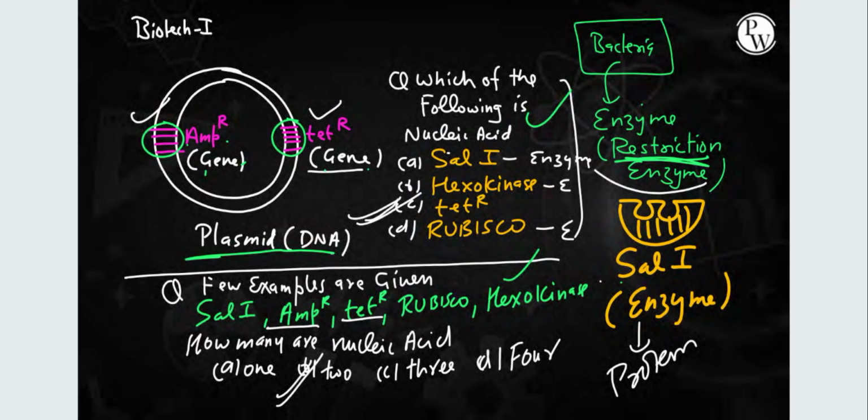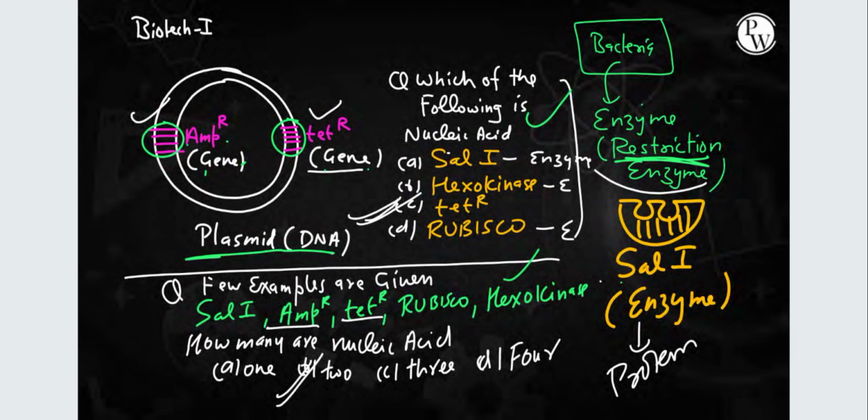If the options contain ribozyme, then we have to mark that as the answer, because they are asking which of the following is a nucleic acid. Ribozyme is also a nucleic acid. RNA is a nucleic acid, right? SAL1 is an enzyme which is proteinaceous in nature, and hexokinase is also proteinaceous. Same goes with Rubisco. But tetracycline resistance is a gene, and we know that a gene is a part of DNA, and DNA is deoxyribonucleic acid. So here our answer is the tetracycline resistance gene. It is a part of a plasmid, which is a segment of extra-chromosomal DNA.